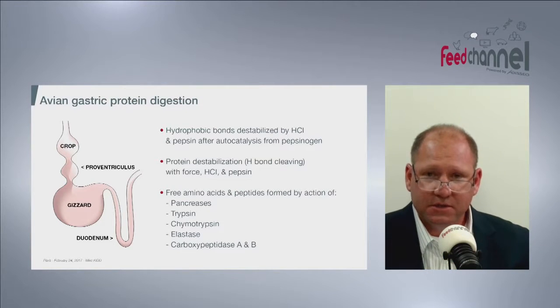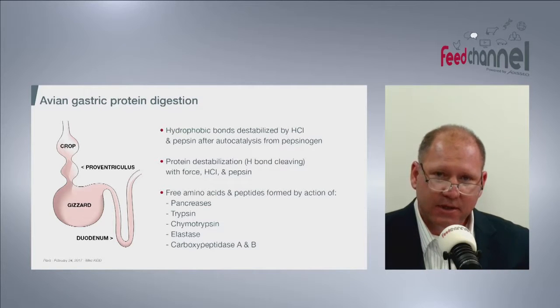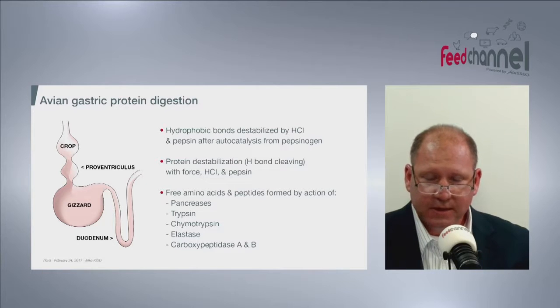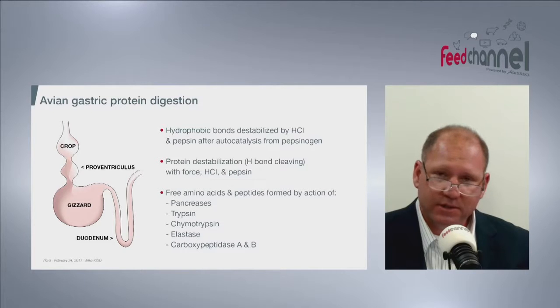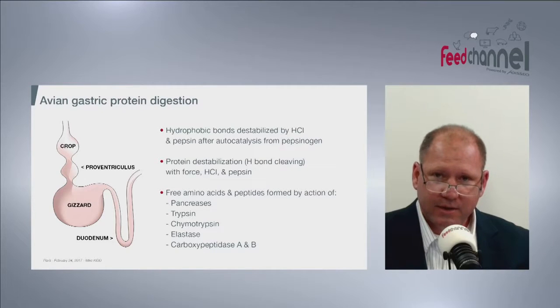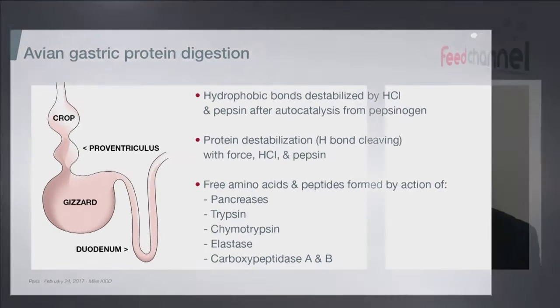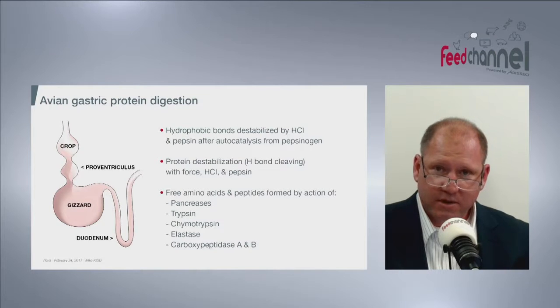One of which is the uniqueness of the bird that couples the low acid environment with HCl, with the gastric juices, in addition to the work from the gizzard and the muscular action that breaks down the protein and results in feed solubility and thus protein solubility, whereby the second phase would come into play, which is the enzymes: trypsin, chymotrypsin, elastases, coupling with carboxypeptidase A and B, rendering these proteins being broken down more and solubilized, and the hydrophobic nature of the compounds being exposed more, which then ultimately starts sending small peptides and amino acids down into the lumen and the small intestinal tract.